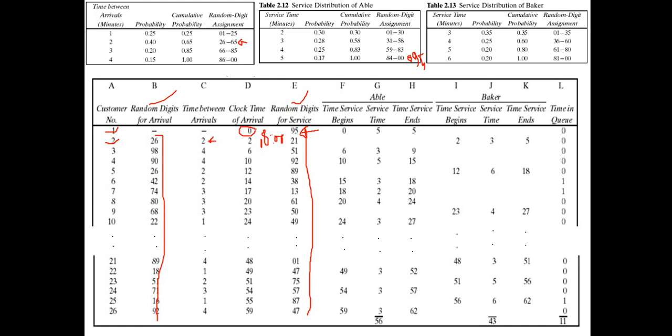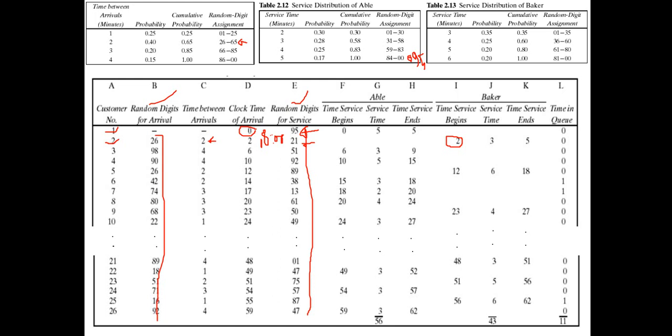But as we are dealing with double servers, we still have another chance to check the condition of the second server. We can see that the second server is free. So the service of the second customer will begin with the Baker. His service began at clock time 2, and the random digit for service time is 21. Now we will check this random digit in the table of Baker, because the second customer is going to be served by the Baker.